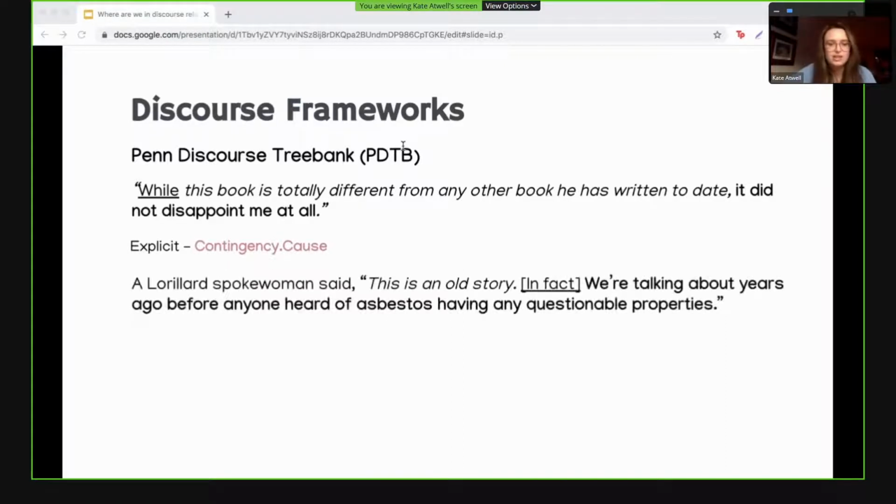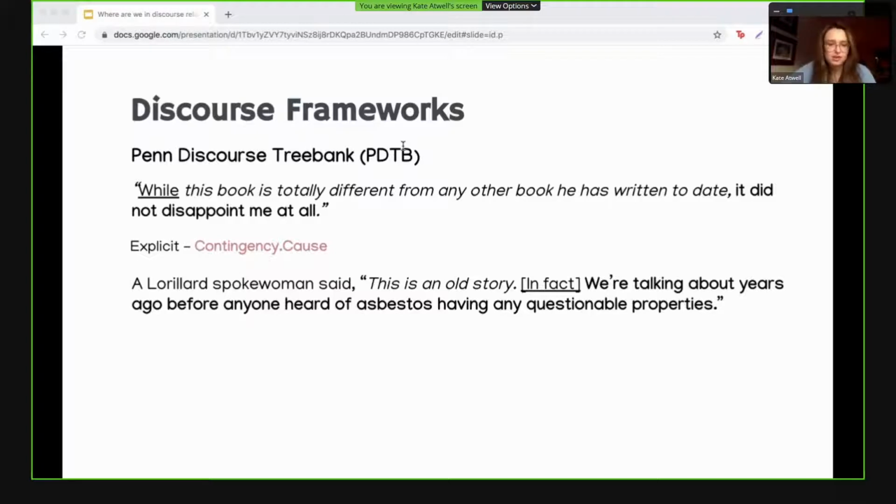However, let's look at this example here. A Lorillard spokeswoman said, "This is an old story. We're talking about years ago before anyone heard of asbestos having any questionable properties." There's no connective in this text to determine the discourse relation. However, one can be logically inserted without changing the meaning of the passage. In this case, that connective is in fact.